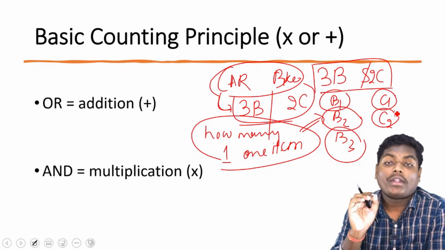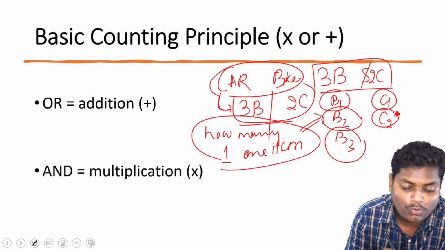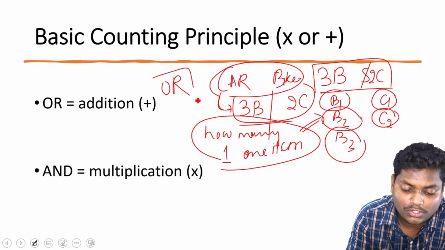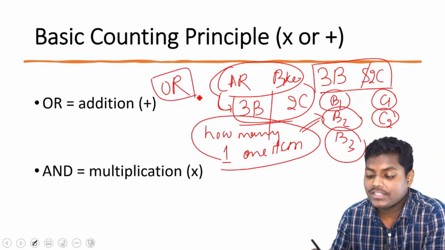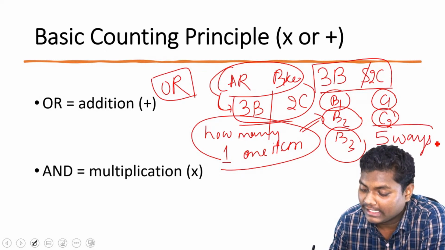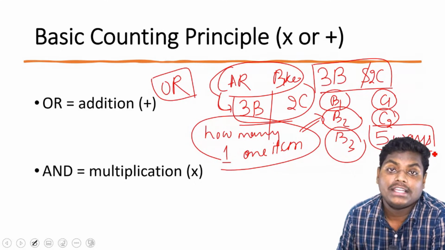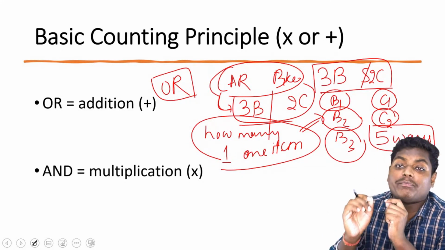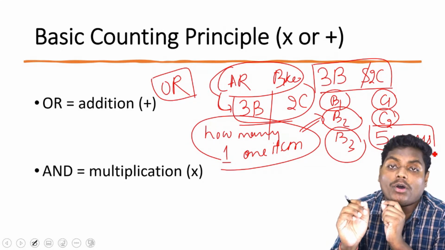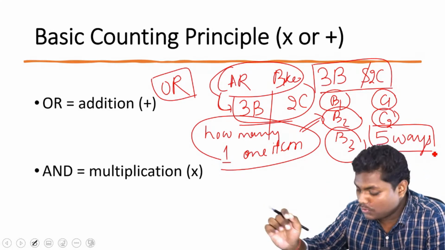Now note what I'm using regularly: "or". So eventually, how many ways are we having? We are having 5 ways. And how are they connected? They are connected through "or". That is the reason why we are adding them. Is it clear? We are adding because we have a notion of "or". We can have one bike or one car, and so on.